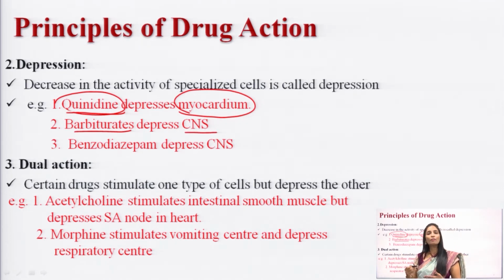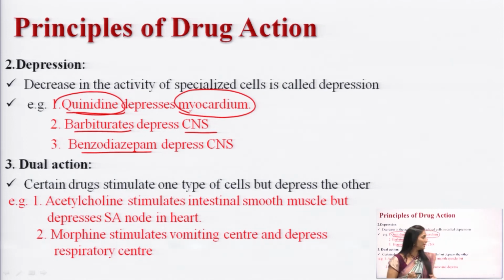So, what is the action of barbiturate here? Depression. It is used to decrease the activity of a cell. And next one, benzodiazepine. Benzodiazepine is also a sedative hypnotic drug which is used to depress the respiratory center or central nervous system.